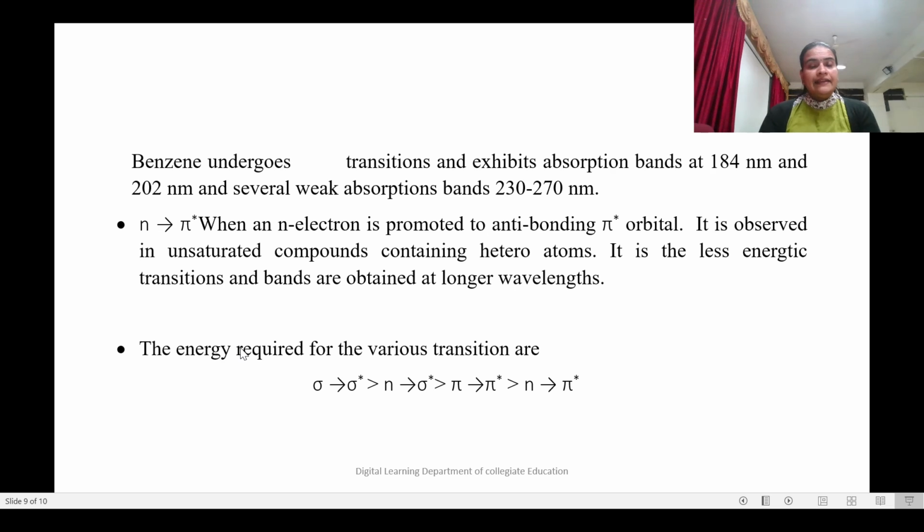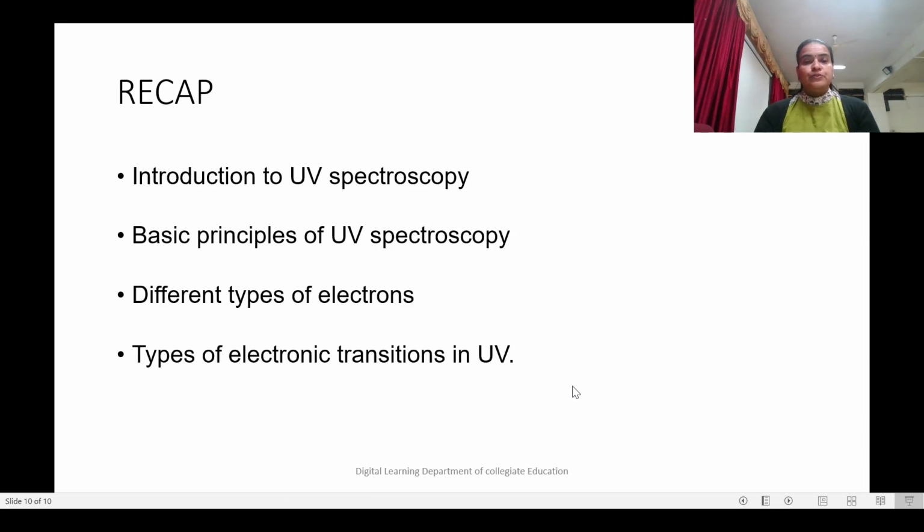When it comes to alkenes or alkynes, there can be pi electrons in the molecule, which will lead to the pi to pi star and pi to sigma star transitions. But when we arrange all these transitions in decreasing order of energy, we have sigma to sigma star greater than n to sigma star, which is greater than pi to pi star, and the least one will be n to pi star. So the most common transitions involved in UV radiation are n to sigma star, pi to pi star and n to pi star.